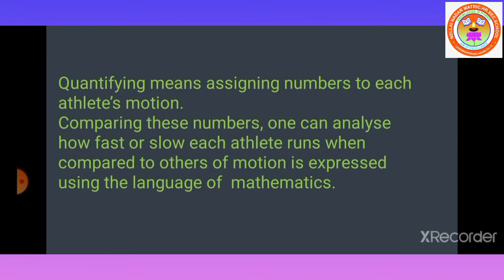Motion is expressed using the language of mathematics. By using the language of mathematics we can compare these numbers and analyze how fast or slow each athlete runs.